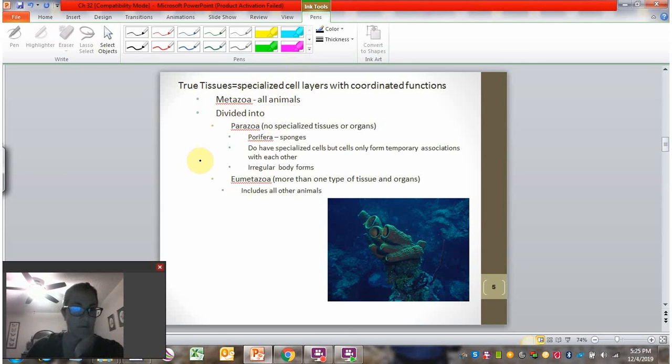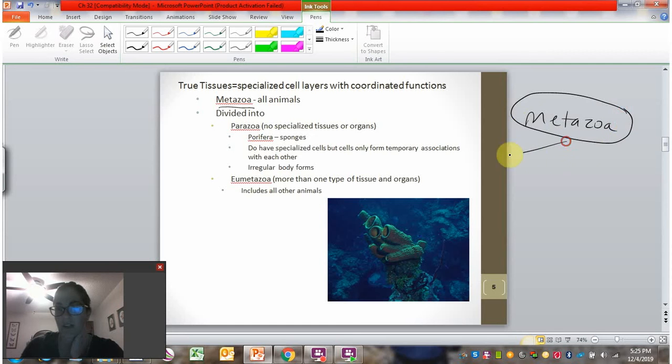So we'll take a look at some of the ways that animals are divided into major groups with some additional terms besides phylum categorizations. So the first term here is metazoa. So all animals are considered metazoans. And the first division into different groups is parazoa and eumetazoa. And this difference is established based on the presence of what are called true tissues. So eumetazoans have true tissues, parazoans do not have true tissues.